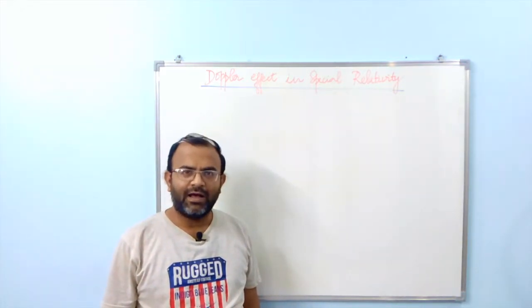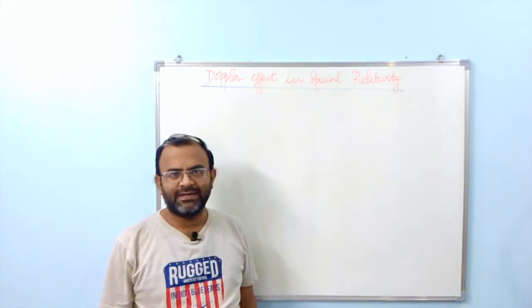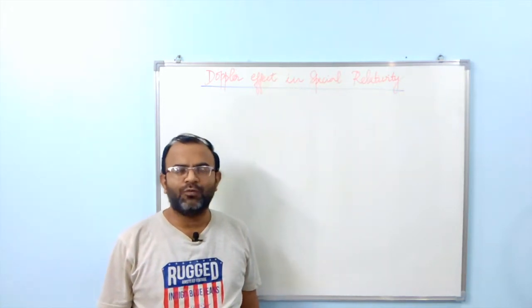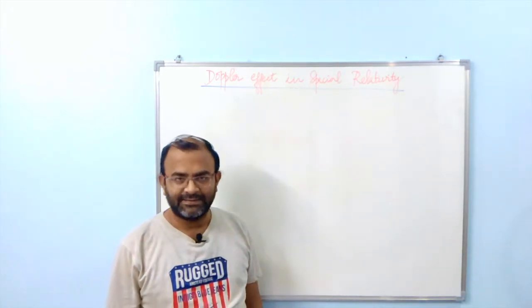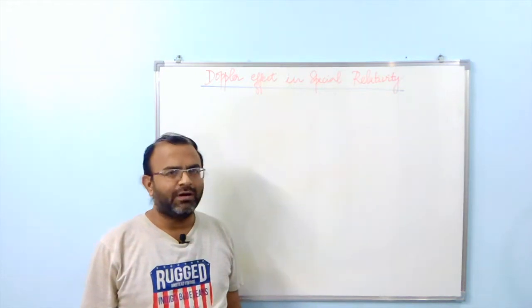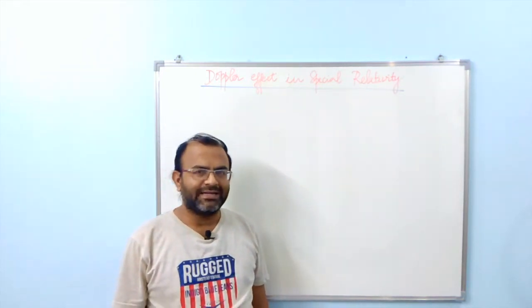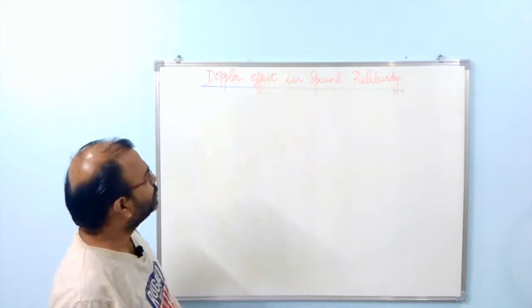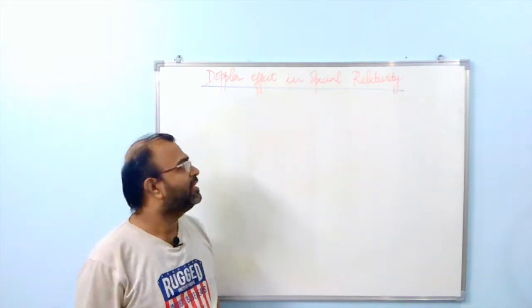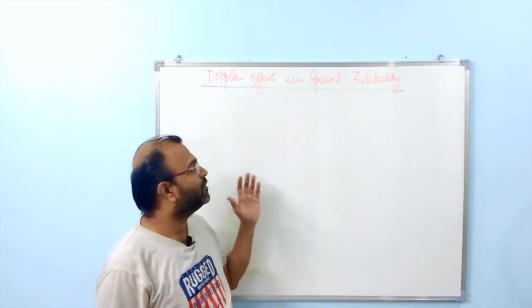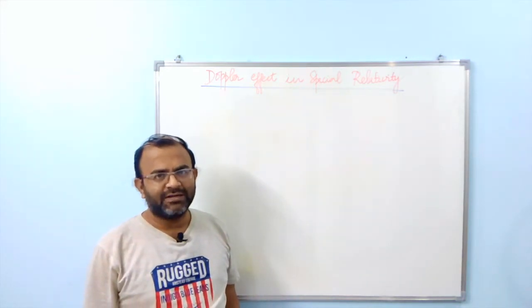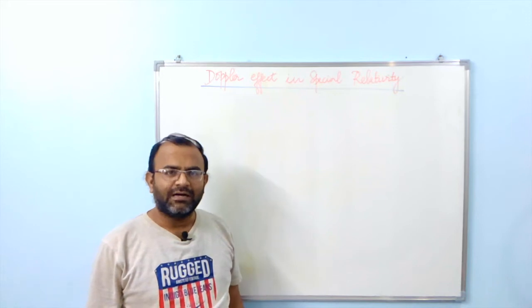All waves can undergo Doppler effect, but we are generally interested in Doppler effect in sound and Doppler effect in light. While the Doppler effect in sound does not come under the category of relativistic Doppler effect, the Doppler effect in light is what is called the relativistic Doppler effect. So this video is primarily going to focus on Doppler effect in special relativity, or the relativistic Doppler effect, which is the Doppler effect that a light wave suffers from.